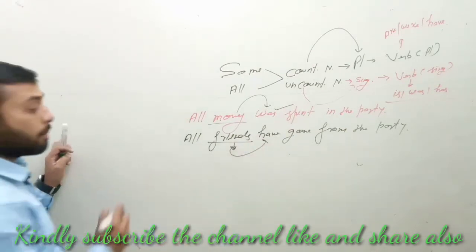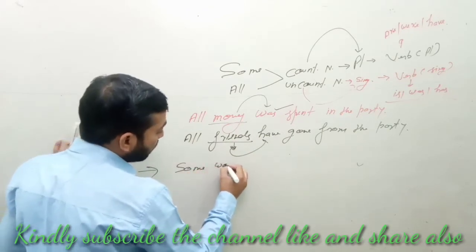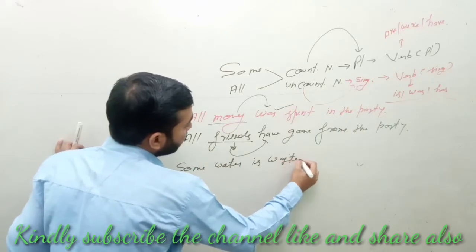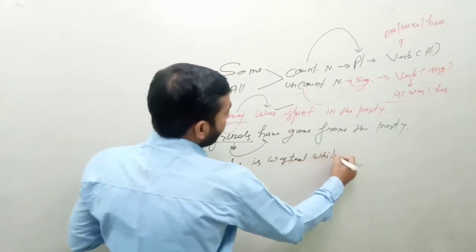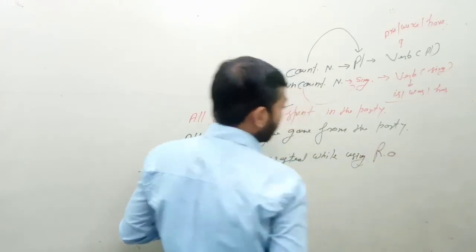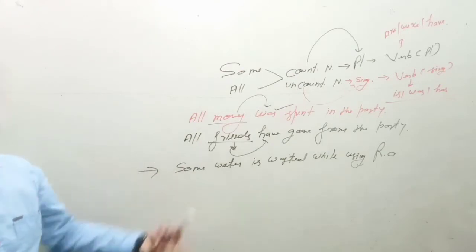Plural verb is here. Next is, some water is wasted while using RO. You can say when we use RO, there is some water which is wasted.